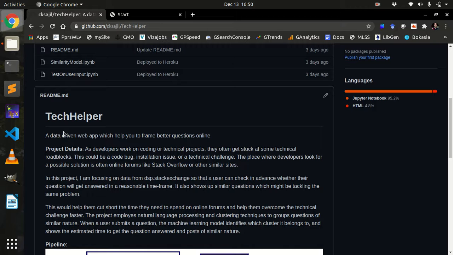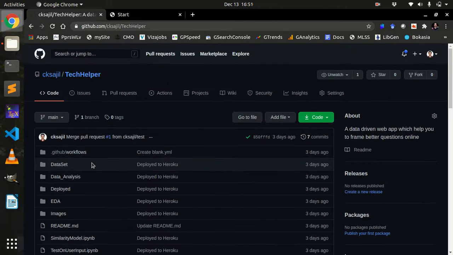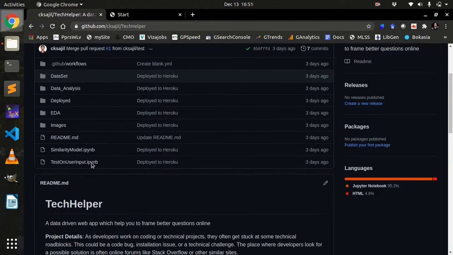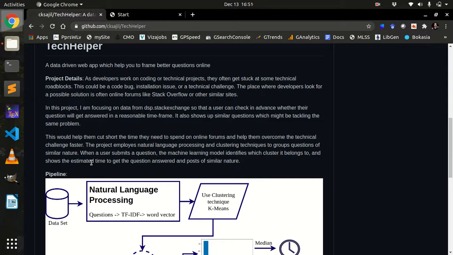About the project: this is a natural language processing based machine learning project where I have tried to create a web app which will help you to frame better questions in online forums. So let me first go through the problem definition.